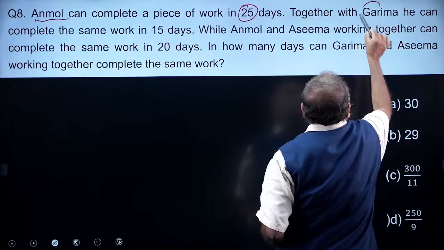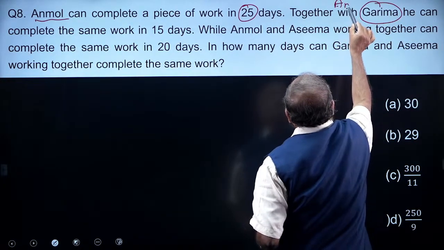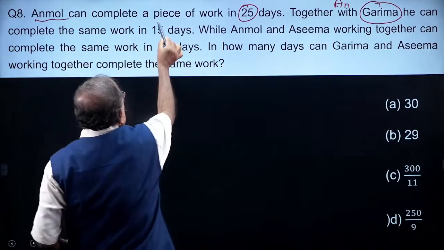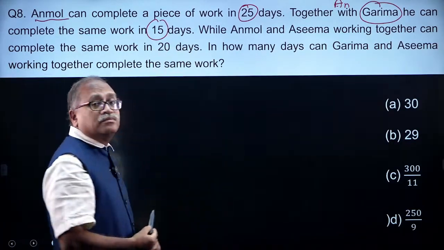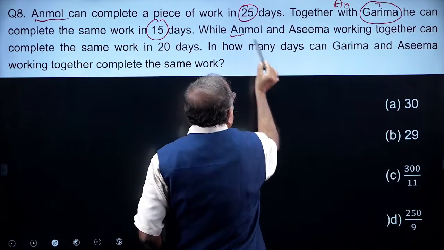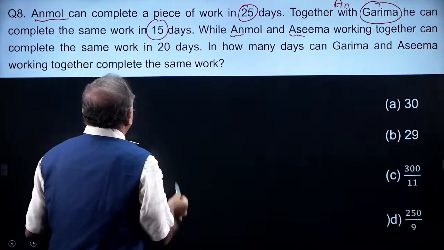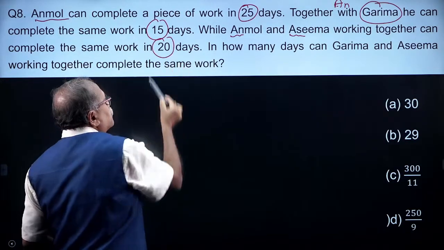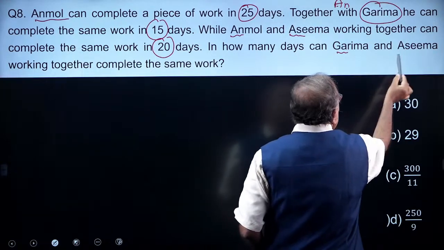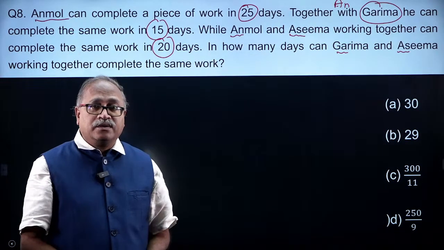Together with Garima, that is Anmol, I will write A-N, Anmol and Garima together can complete the work in 15 days. And Anmol and Asima together can complete the work in 20 days. So, in how many days can Garima and Asima complete the work?